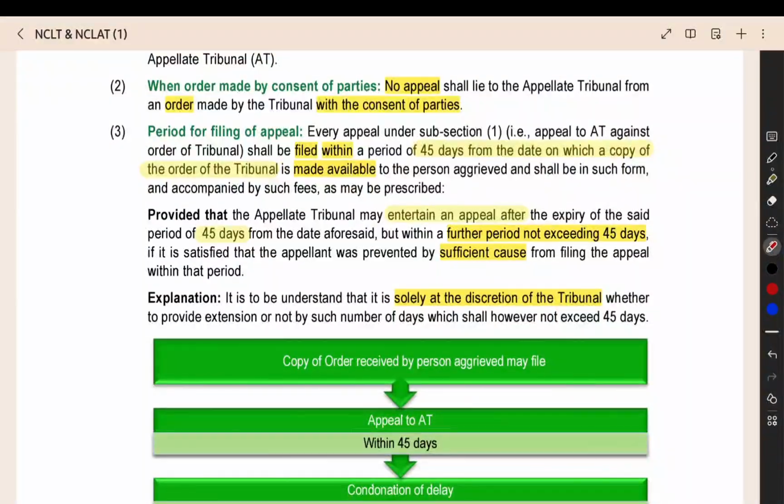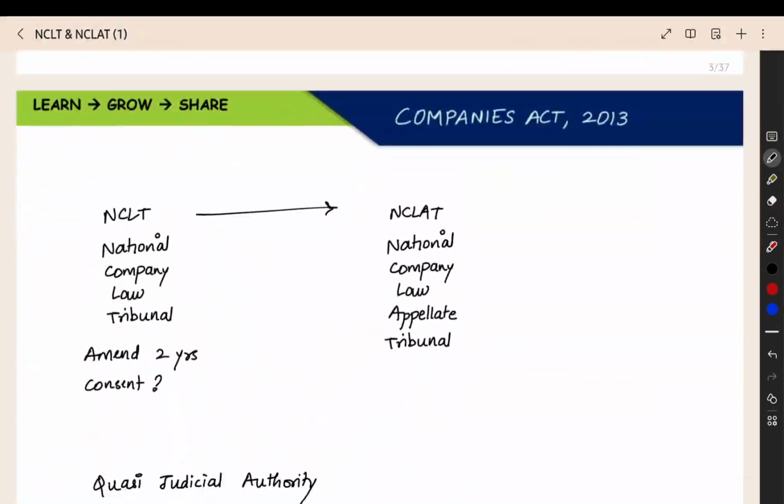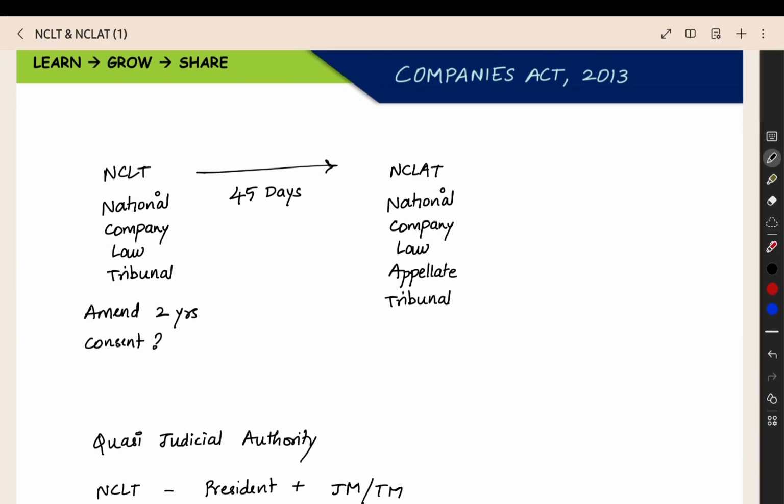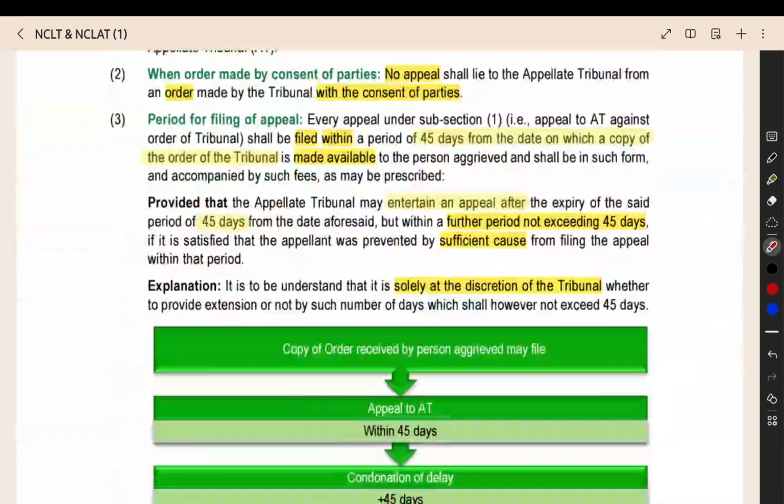Next point, the time period for filing the appeal is 45 days, which is the normal time limit. And if you have a proper reason, the NCLAT, the appellate tribunal, can allow you to file the appeal even after such further period. That further period shall not exceed 45 days. So originally you have a 45 day time period. If NCLAT sees that you have some proper reason for not filing the appeal within the 45 days time limit, they can give you an extra 45 days. Only this much extension can be given by NCLAT. So this is the time limit for an appeal filed to the NCLAT.